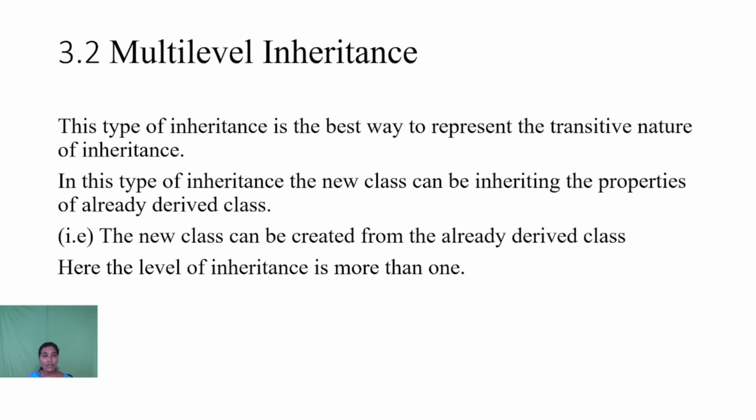The second type of inheritance is multi-level inheritance. This type of inheritance is the best way to represent the transitive nature of inheritance. Here the level of inheritance is more than one. In this type of inheritance, the new class inherits the properties of an already derived class. The new class can be created from the already derived class.